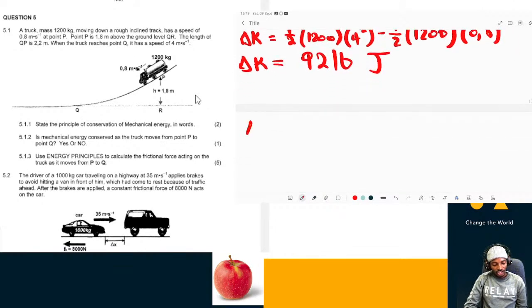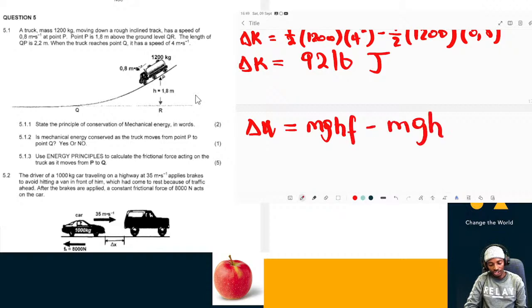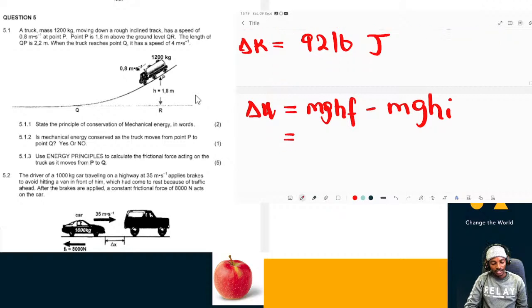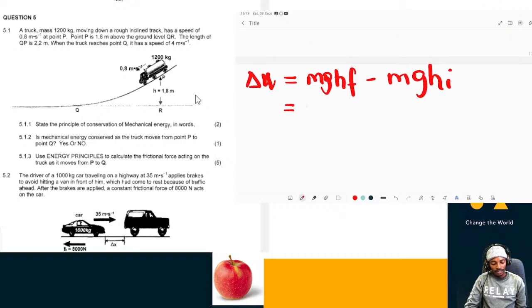Then the change in potential energy will be mgh final minus mgh initial. Our mass is 1,200 times 9.8, the gravitational constant. The final height is 0.